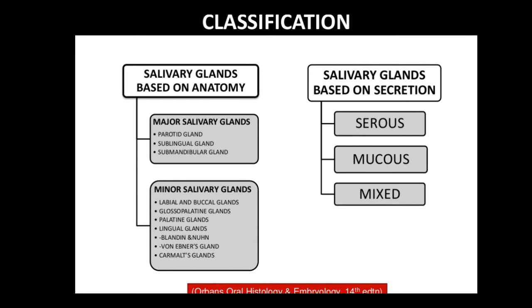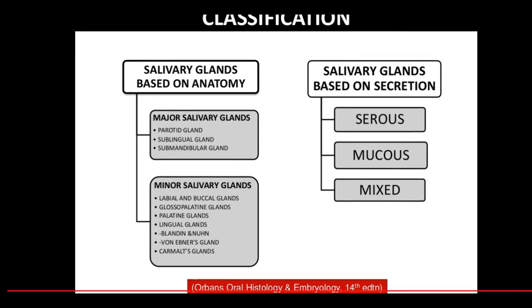Coming to the classification of salivary glands. Number one, they can be classified either on the anatomy or on the mode of secretion. Based on the anatomy, they can be either major salivary glands or minor salivary glands. The major salivary glands you have to remember are the parotid gland, sublingual gland, and submandibular gland. Whereas the minor salivary glands can be labial and buccal glands, glossopalatine glands, lingual glands, glands of Blandin and Nuhn, Von Ebner glands, or Carnoy glands.